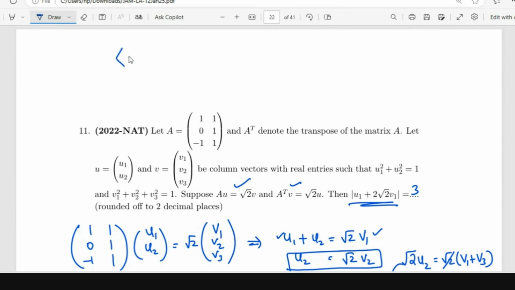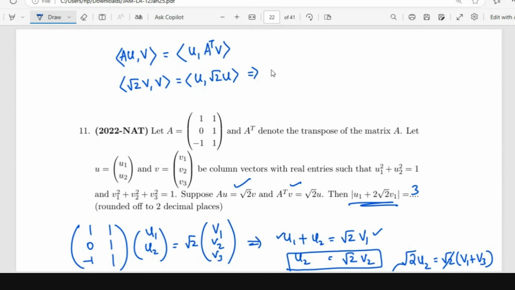Inner product AU with V is the same as inner product U with A transpose V. AU is root 2 V. This is equal to U with A transpose V, which is root 2 U. But we get norm U squared is equal to norm V squared. That we know, no? It is equal to 1.